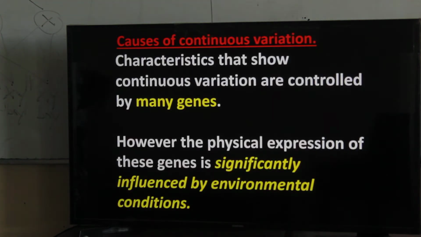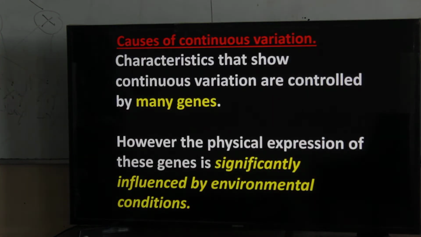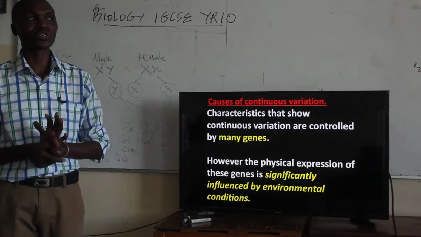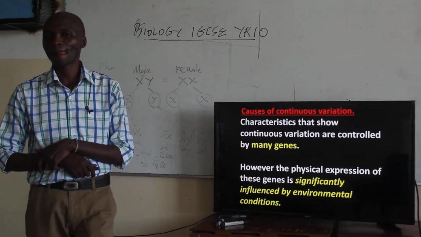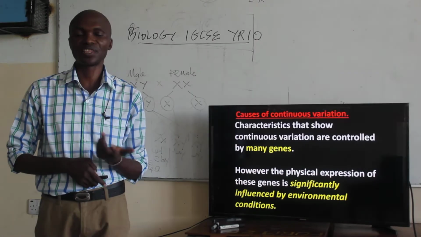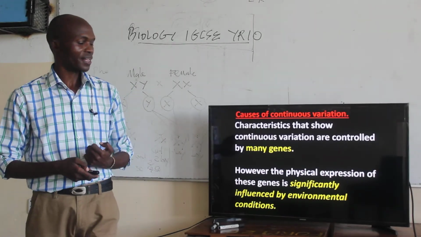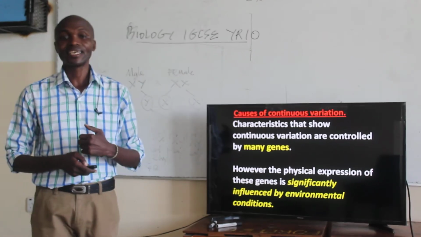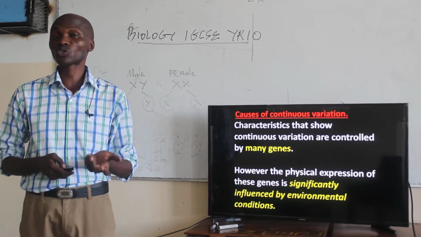The causes of continuous variation are actually because of the genes. So continuous variations are controlled by many genes within the body. However, the physical expression of these genes is significantly affected by environmental conditions.